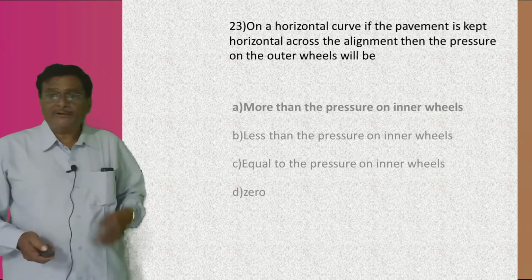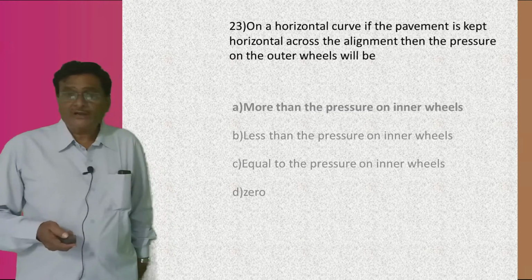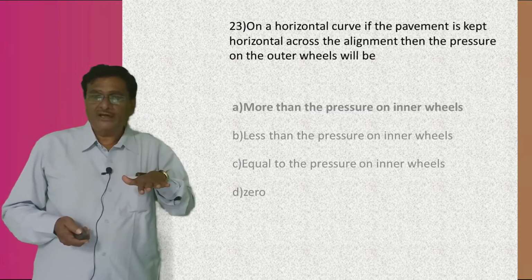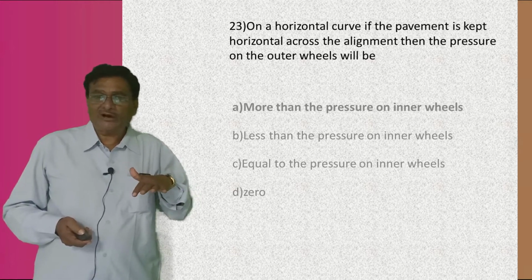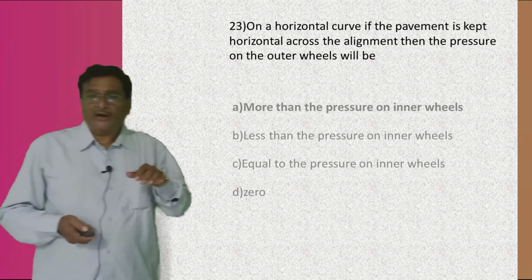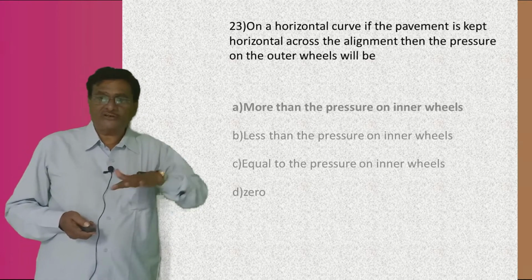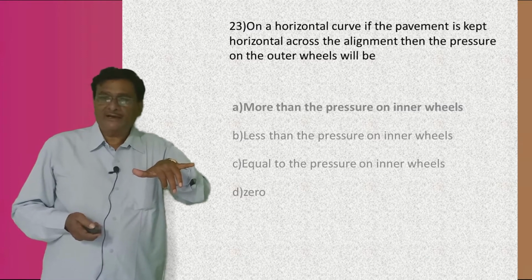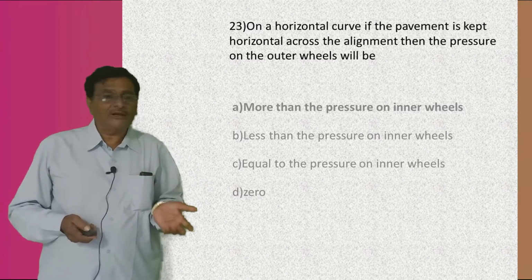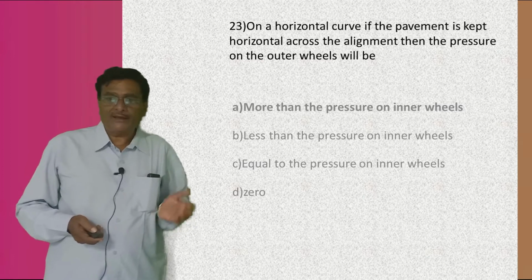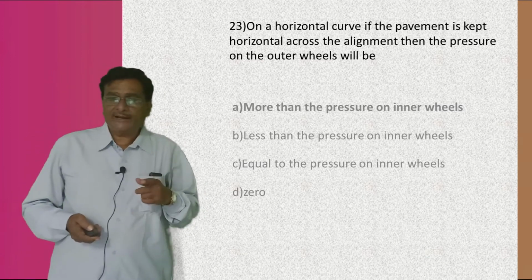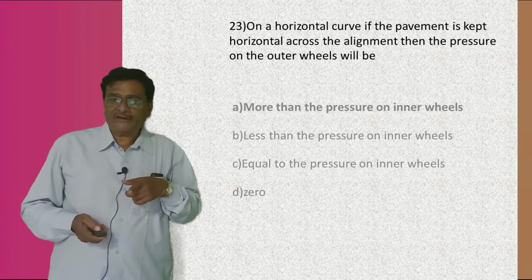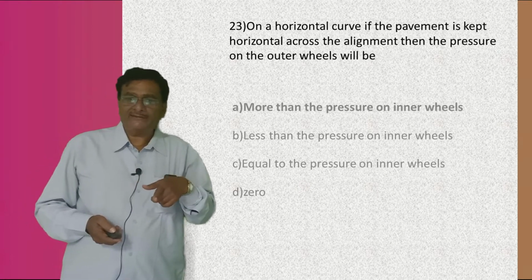Coming to the next: on a horizontal curve, the pavement is kept horizontal across the alignment, then the pressure on the outer wheel will be, there are four answers, boys: more than the pressure on the inner wheel, less than the pressure on the inner wheel, equal to the pressure on the inner wheel, and the answer is 0 also.